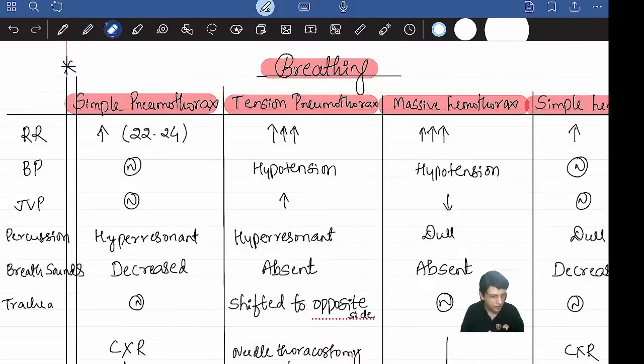When to use jaw thrust and when to use chin lift maneuver? See, the best one among those two is jaw thrust. Jaw thrust you can do anytime, and both can be done. It's not like when to do jaw thrust and when to do chin lift. Both can be done, but among them the preferred one is the jaw thrust.